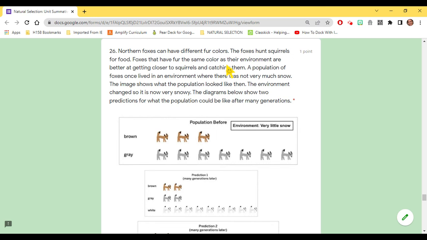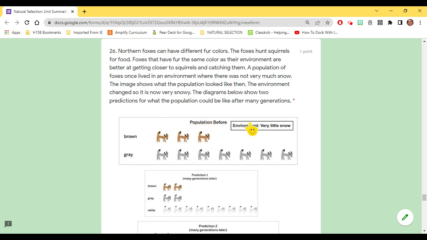A population of foxes once lived in an environment where there was not very much snow. The image shows what the population looked like then. The environment changed, so it is now very snowy. The diagrams below show two predictions for what the population could be like after many generations.